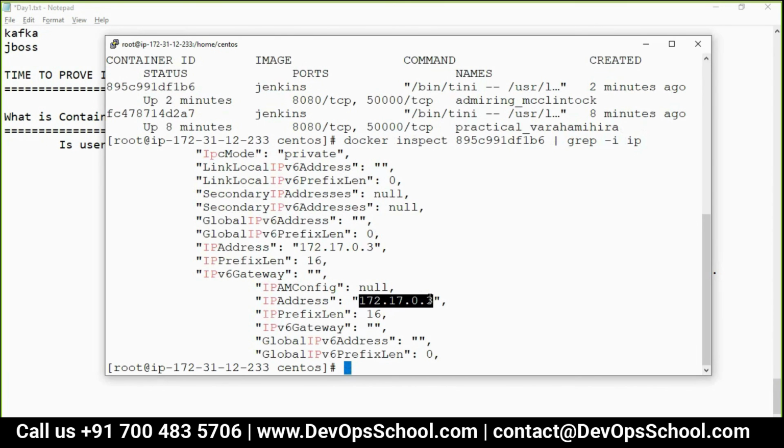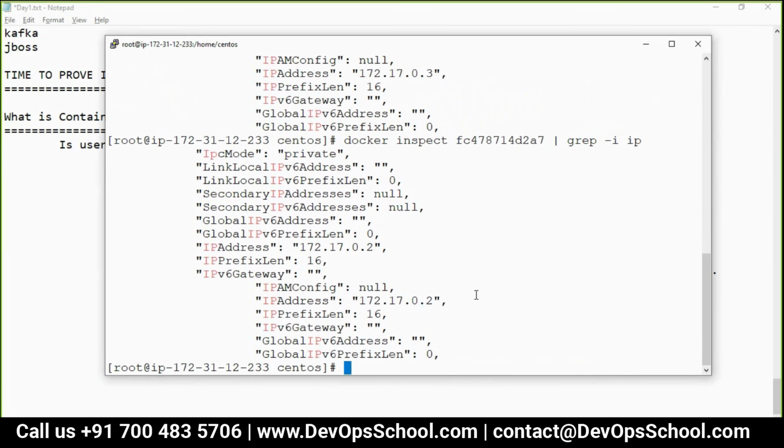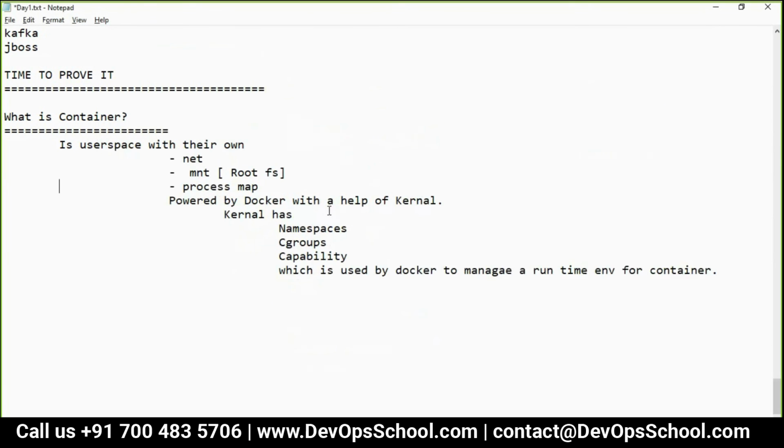Can you please read it out? Now let me change the container. See here. So this is also proven: each container gets its own network, own mount, own stuff.